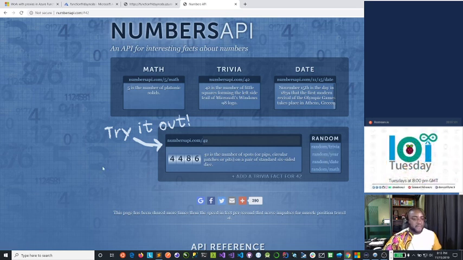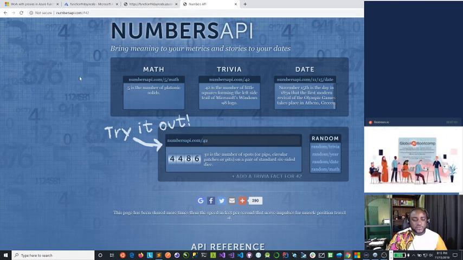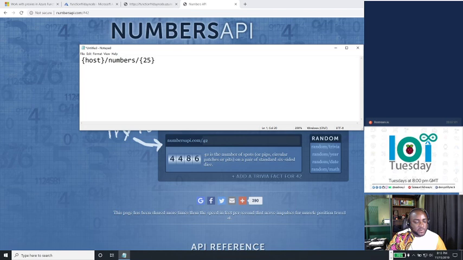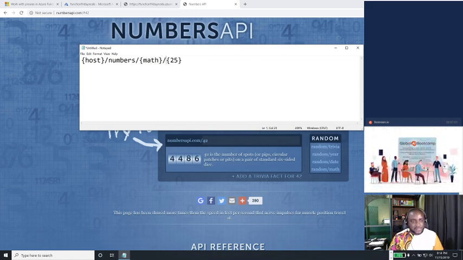Now, assuming that we want to use this single function to trigger either math, trivia, or date, let's go back here. What we probably want is to say numbers, then math, slash, and then 25. Or maybe 25 slash math.